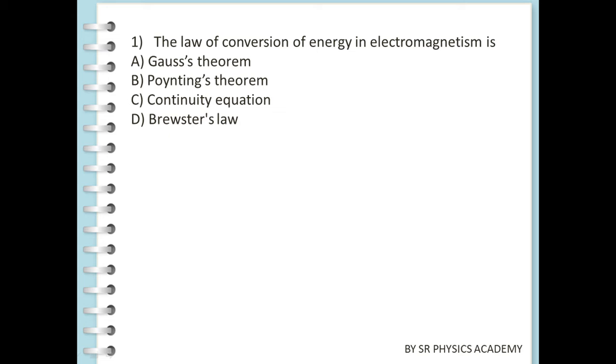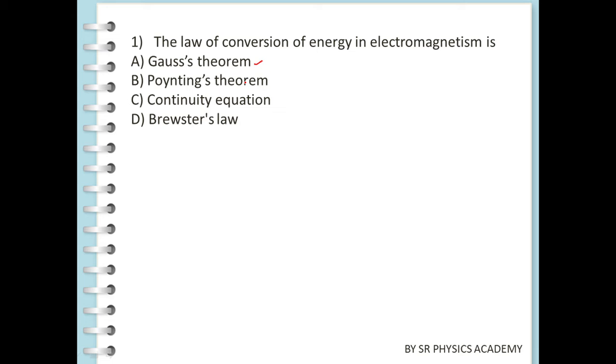What is Gauss theorem? The electric flux through any closed surface is equal to 1 by epsilon times the net charge enclosed by the surface. Next is Poynting theorem. What is Poynting theorem?